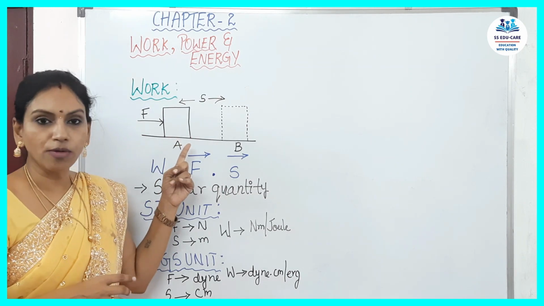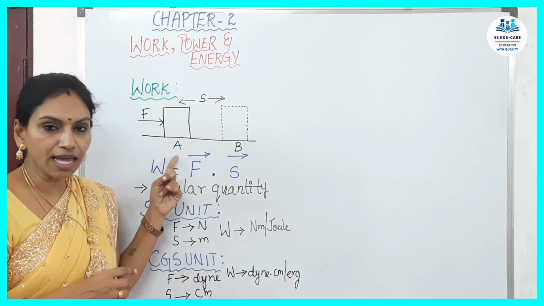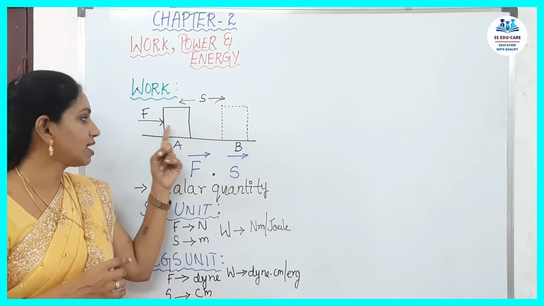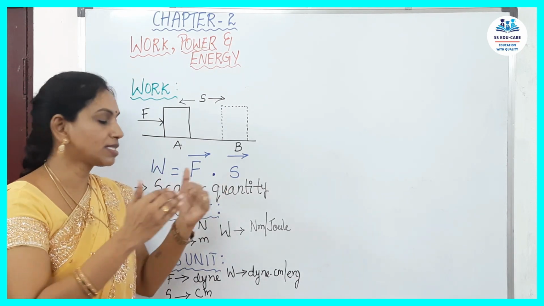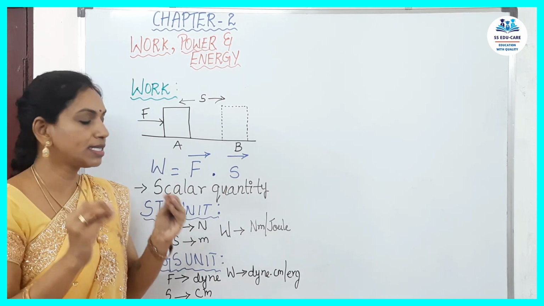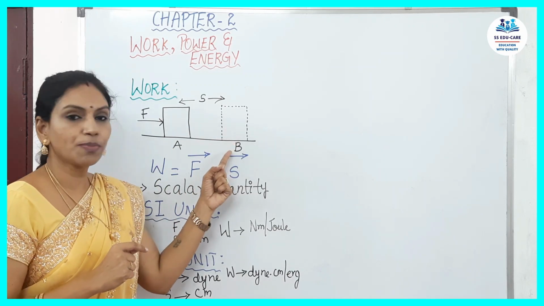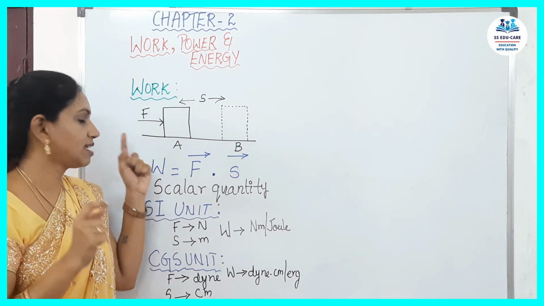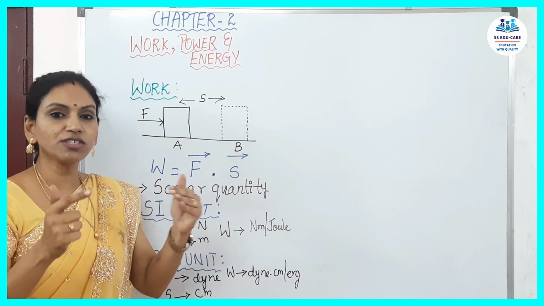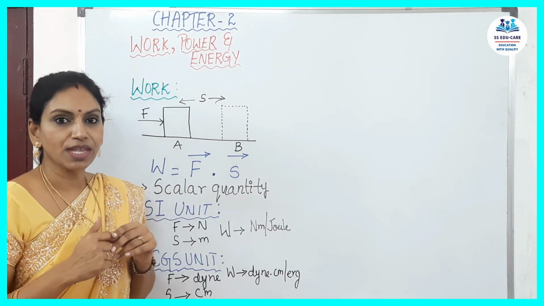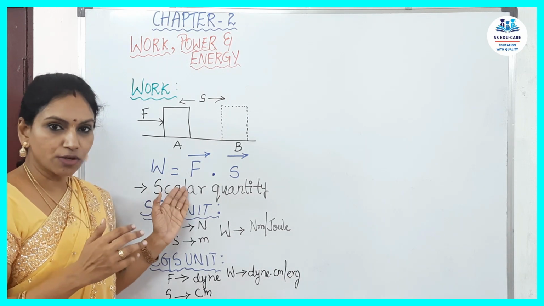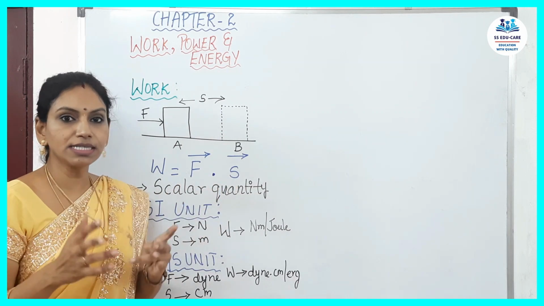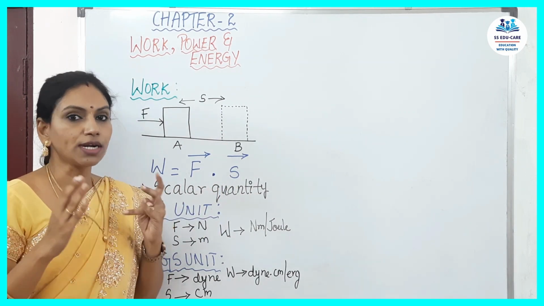See, I have drawn an object which I have denoted with A, and I am applying force F. When I apply force on any object, the object displaces or moves a short distance and changes its position, which is B. So I am denoting the force as F and the displacement as S. So work done is equal to F, your force, into S, your displacement.